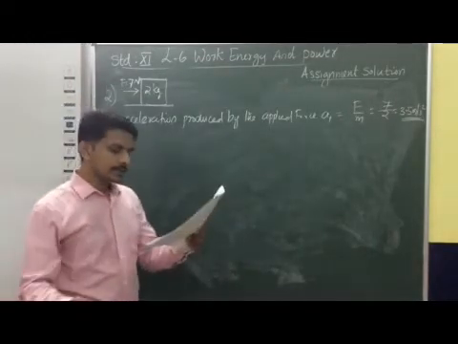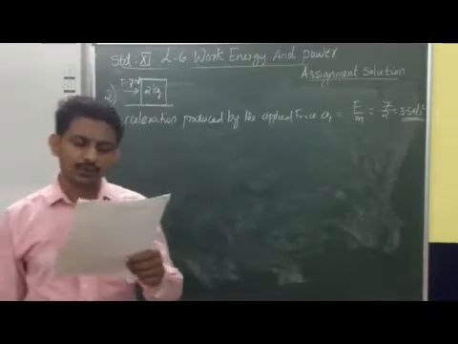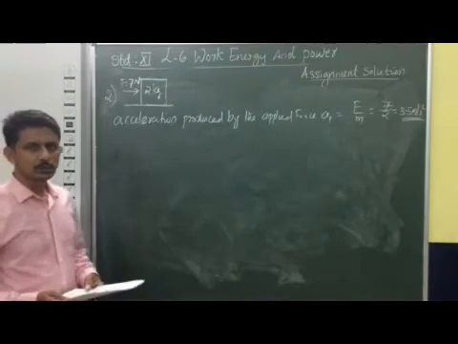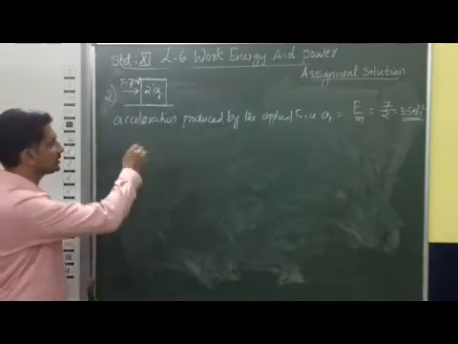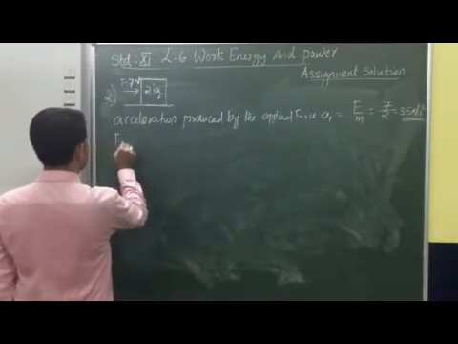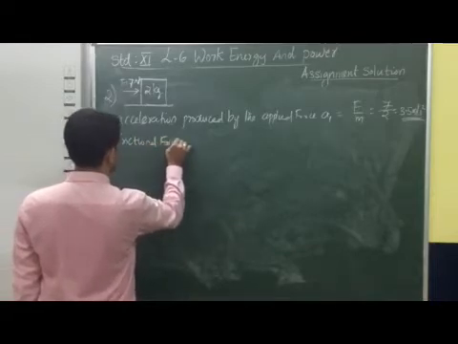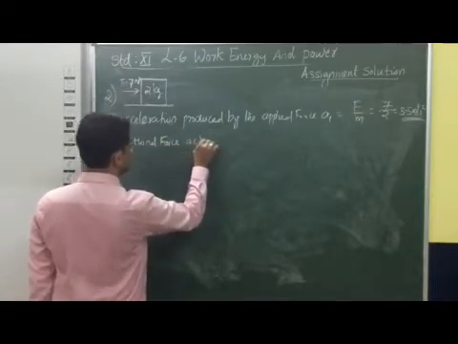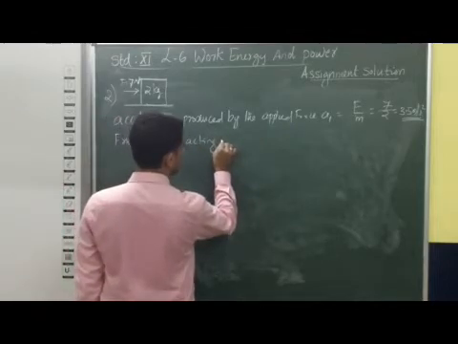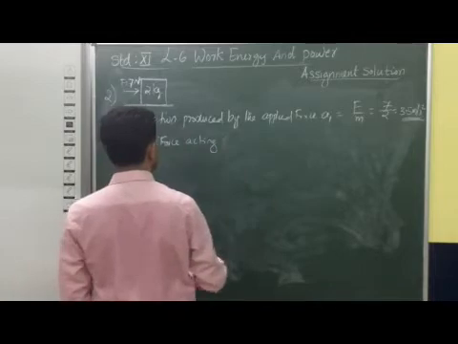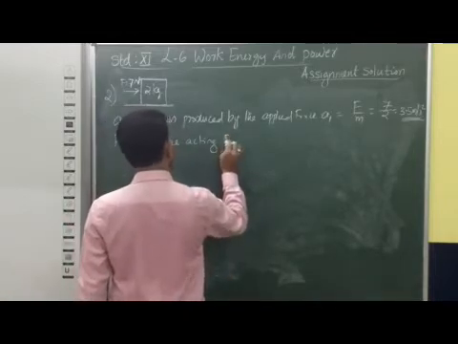Now, the coefficient of kinetic friction is given as 0.1, which means a frictional force is also acting. So we have to find the frictional force acting on the object. I will take the frictional force as small f.